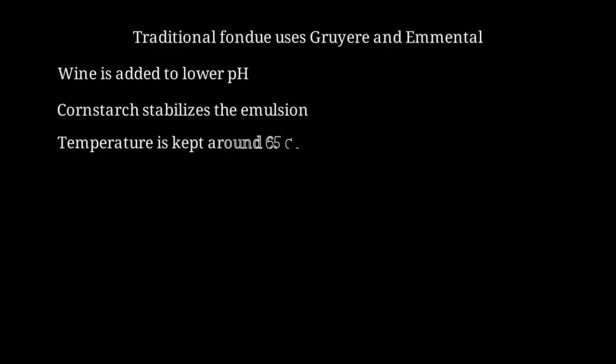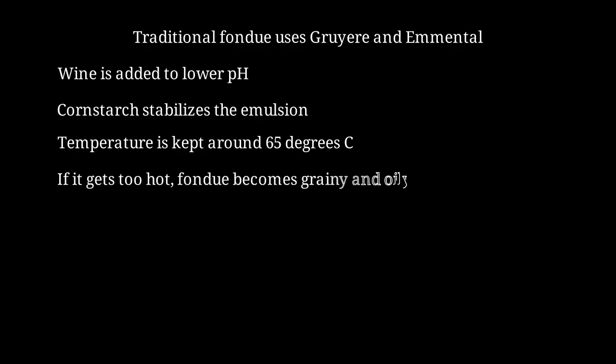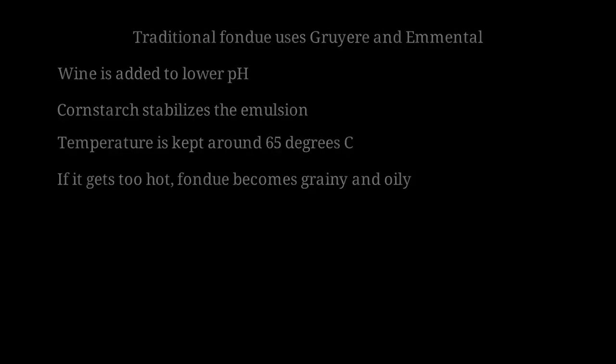Most importantly, the fondue pot temperature is carefully maintained around 65 degrees Celsius. This is right in the optimal melting zone. If the fondue gets too hot, above 75 degrees, it becomes grainy and oily as proteins denature and fat separates.